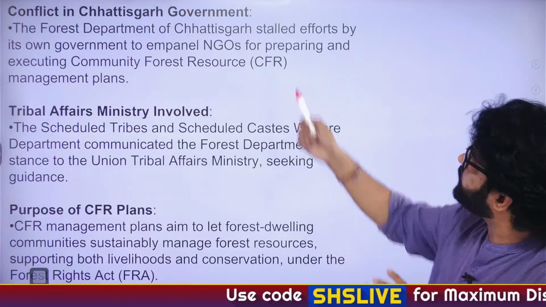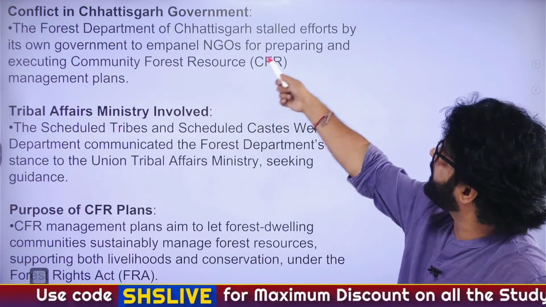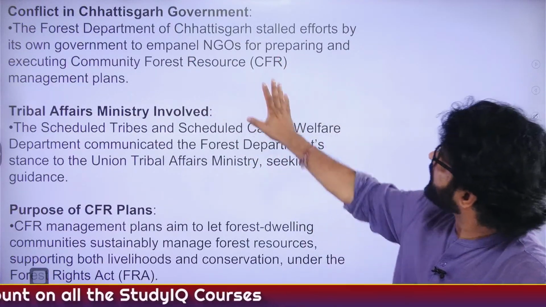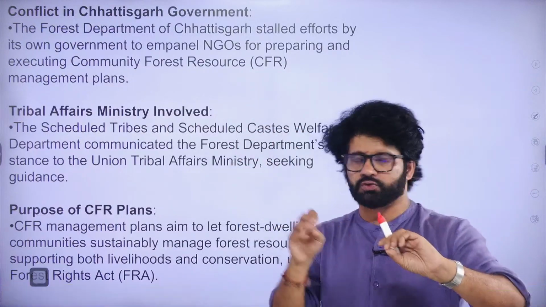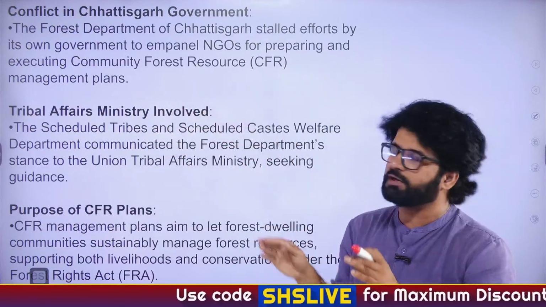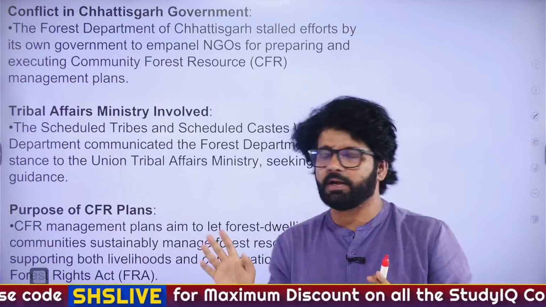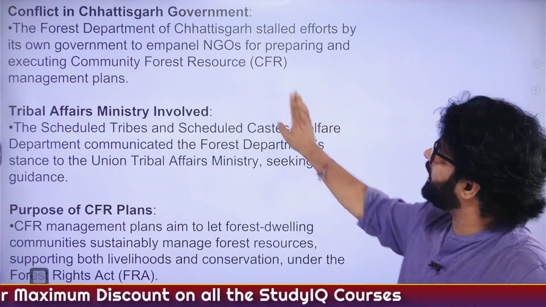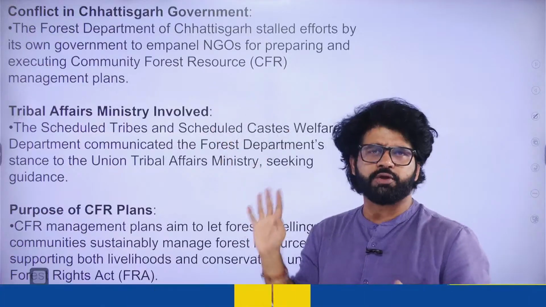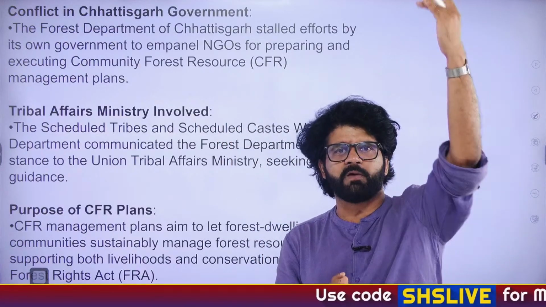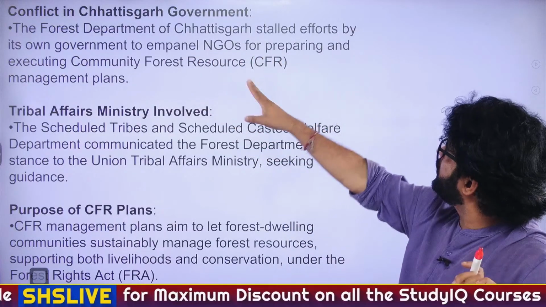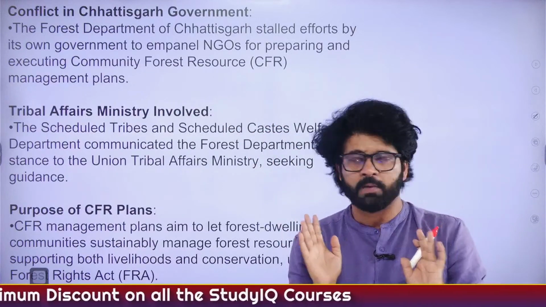So what is the conflict here? The Forest Department of Chhattisgarh stalled efforts by its own government to impanel NGOs for preparing these plans. Now see, state government allocated certain NGOs, non-governmental organizations, to see how things are going on in the forested areas, how forest resources are being managed by the local people. Again, local NGOs will look into it. Forest department is like, no, we cannot allow NGOs. Anyway, central government and there are certain issues related to NGOs. You may have heard about it, how certain NGOs are funded by foreign entities, this and that. So forest department said, no, we don't want these NGOs to look into or execute community forest resource management plan.